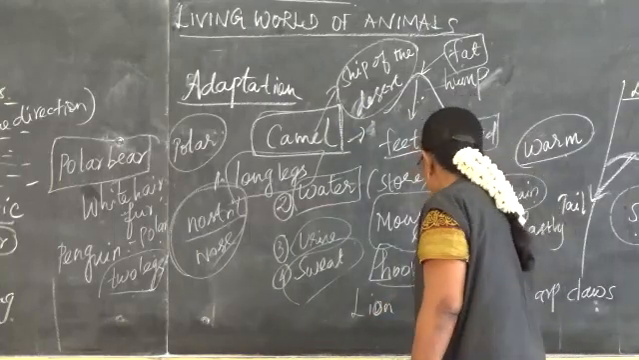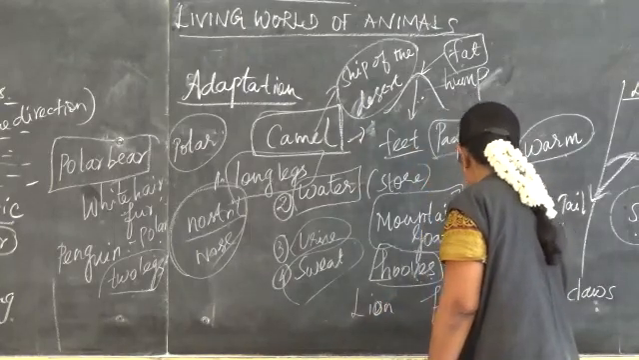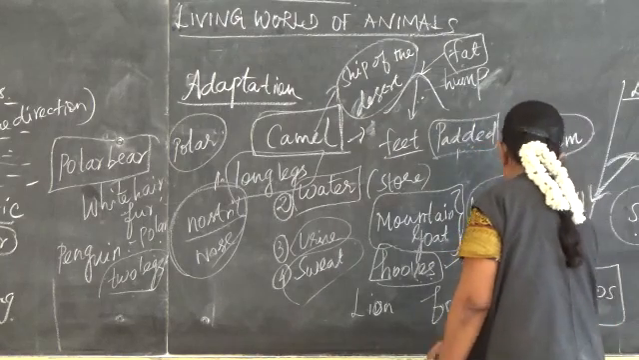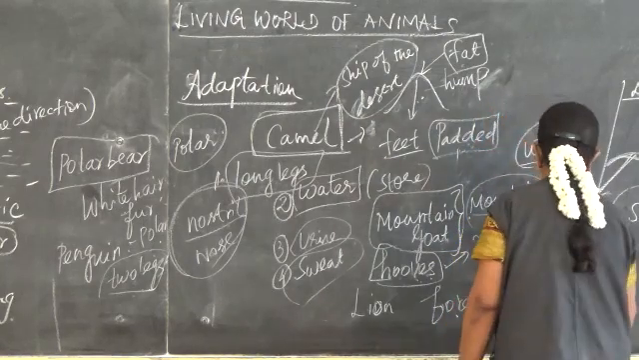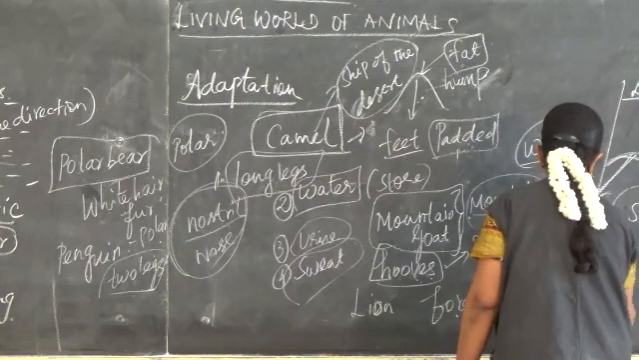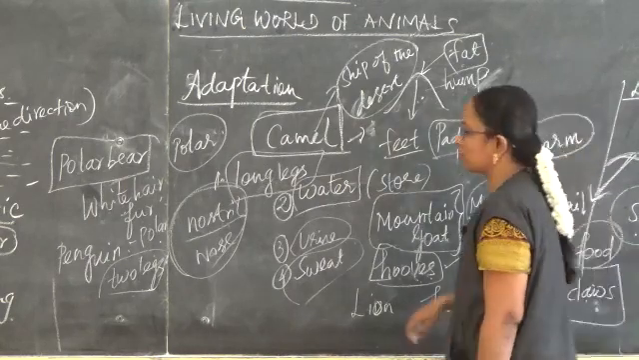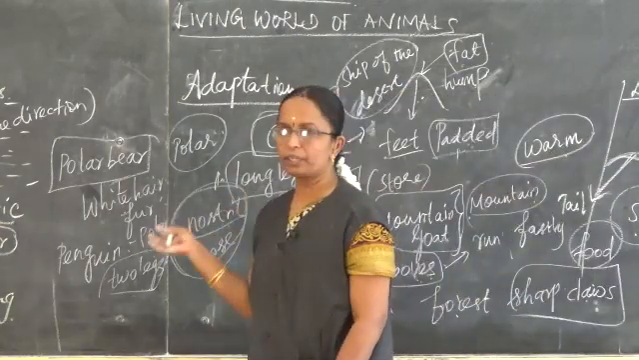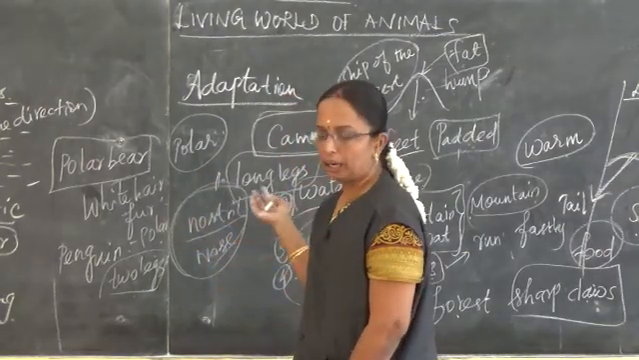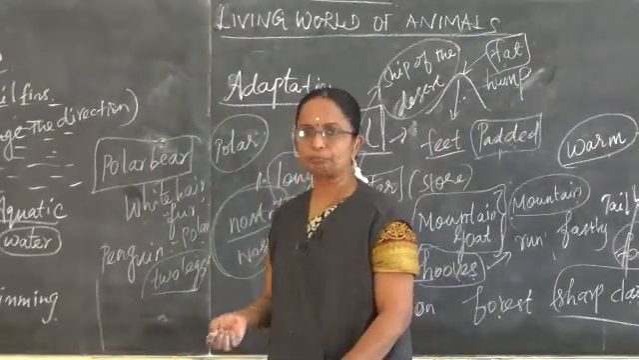And then the lion is found in the forest. They possess sharp claws to catch their prey. Prey means the food. It is able to catch its food with the help of its claws. So these are some of the adaptations which are found in the animals.